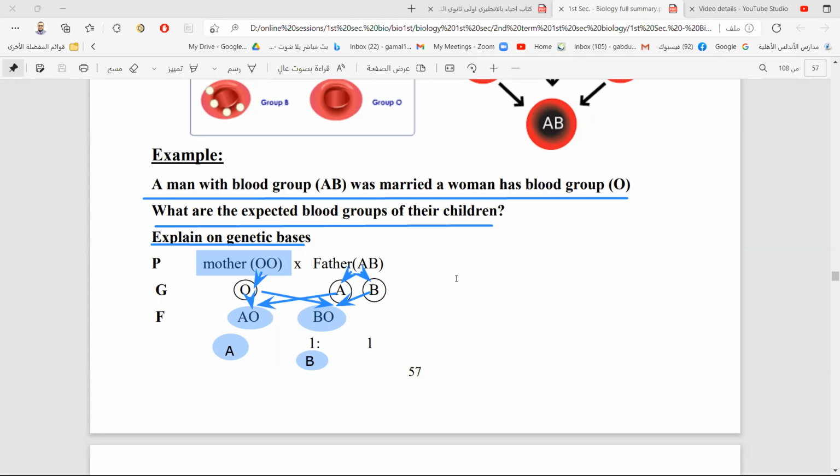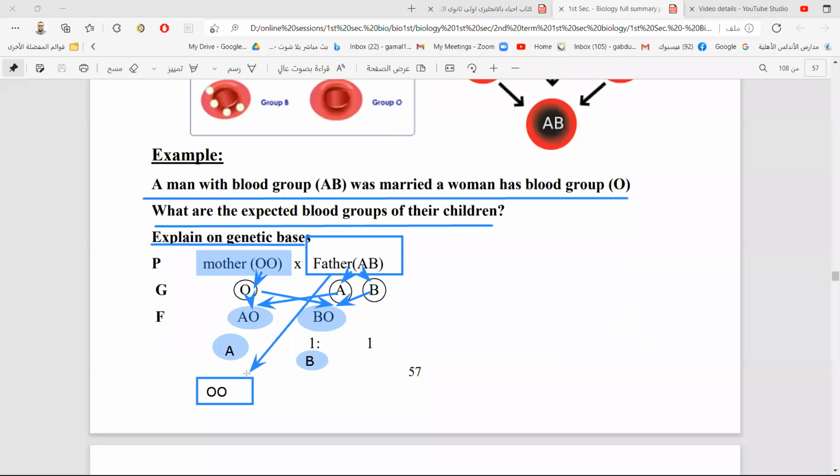If the man denied and says I am not the father of this baby, so the judge asks the scientist about this pedigree. Is this man the father of the baby or not? Is the woman telling the truth or lying? The mother has blood group O and the baby also has blood group O. If the man has blood group AB, is it possible for the baby to have blood group O?